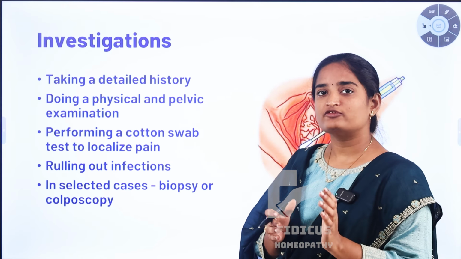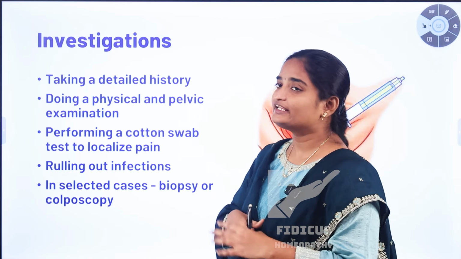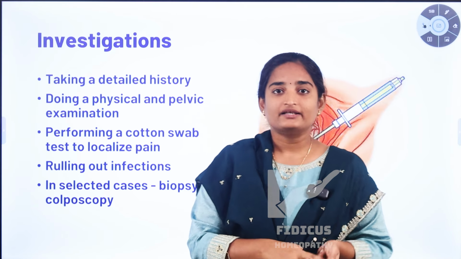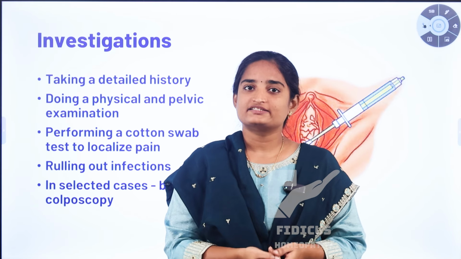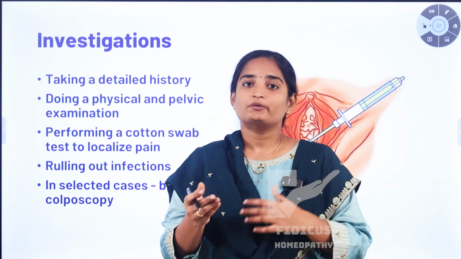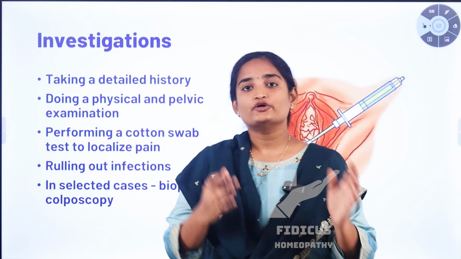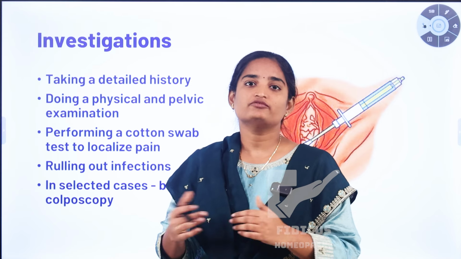Usually the first and foremost diagnostic step is taking a detailed history. Taking a detailed history means the doctor asks about the pain: where you feel the pain, what triggers it, when you feel the pain, and also about the sexual history and the gynecological history. All should be taken in this condition. By using this history, we can work toward the diagnosis of chronic vaginal pain.